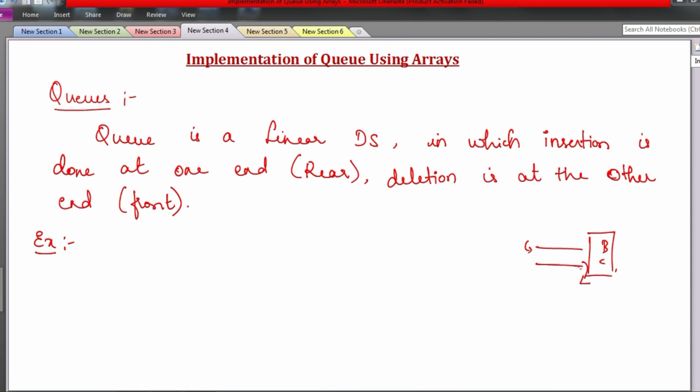Whoever is at the front of this queue, this is the beginning of the queue, the front of the queue, their request is processed, whatever their purpose is, that is done, and they are sent off. Then the next person's request is processed.